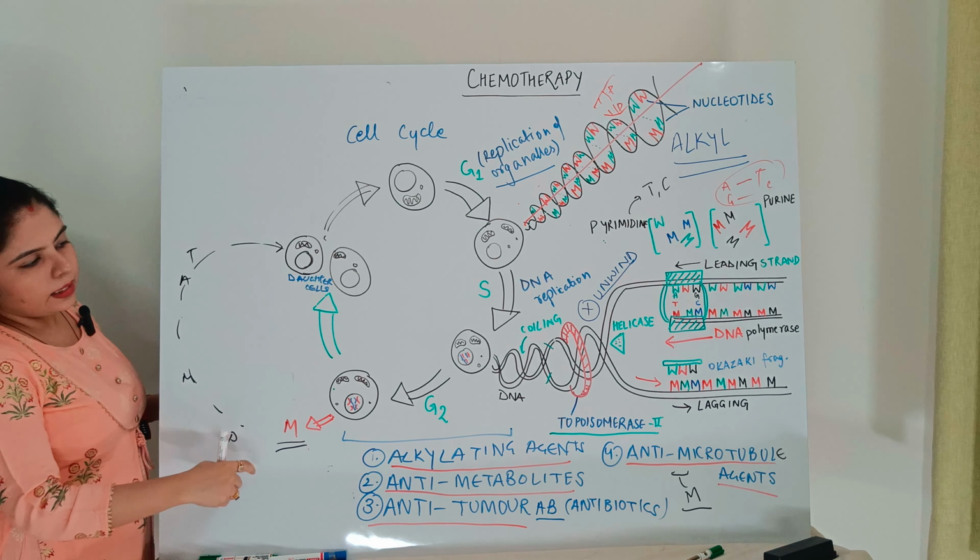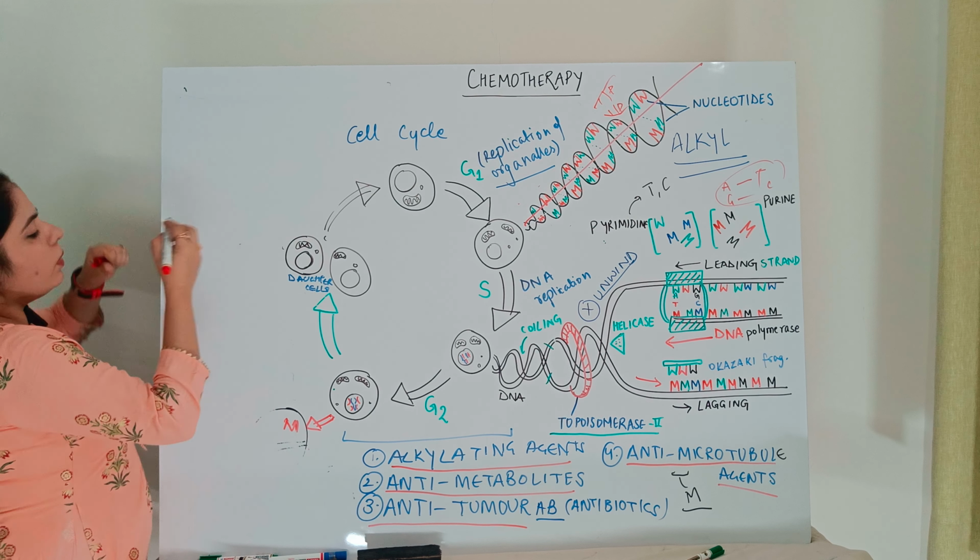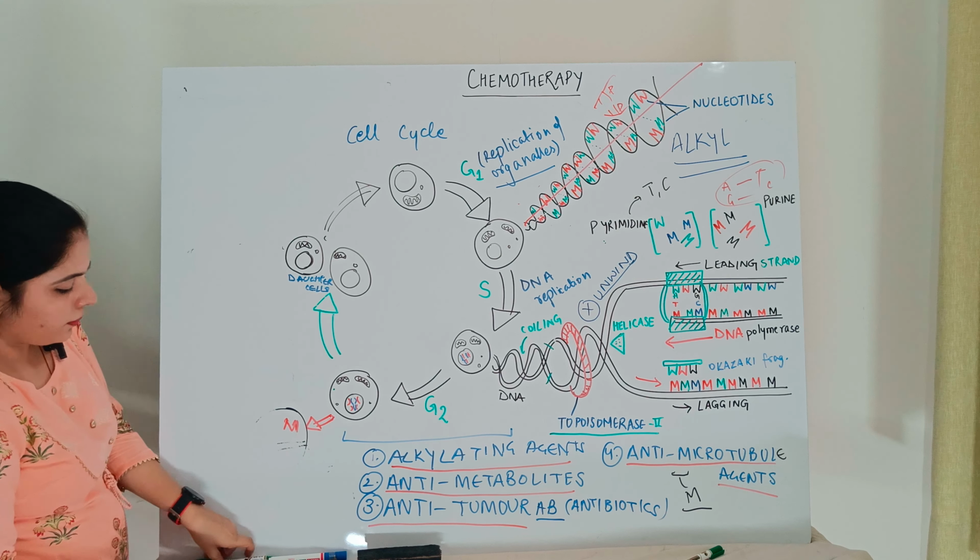So the last category, anti-microtubule agents, are checking the cell for mitosis. Even if the G1, S and G2 phases have been completed, they are not allowing the cell to multiply and form daughter cells. So how are they acting? Right. The antimicrotubule agents have two examples here.